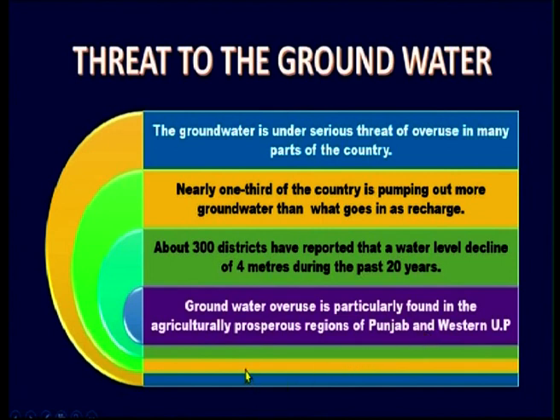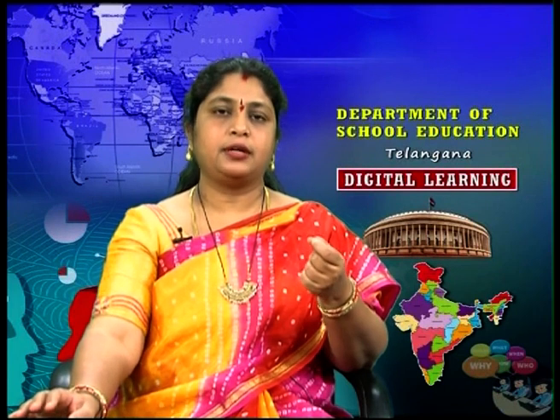We all know that the Green Revolution first started in Punjab and Haryana. So these are agriculturally prosperous regions. What is happening due to the Green Revolution? They are using high yielding variety seeds, and chemical fertilizers are also used. High yielding variety seeds need a lot of water. So for that they need to pump more water than required. In this way, the groundwater level has decreased in Punjab and Western Uttar Pradesh.